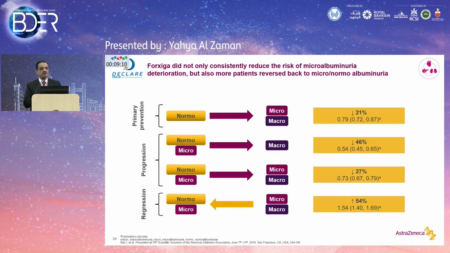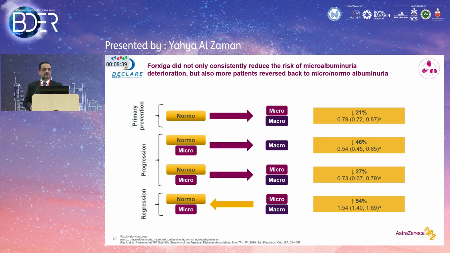This is a beautiful slide. I mean, after you see this slide, I'm sure you will change your vision, your approach to diabetic patients. This is looking at kidney disease and the microalbuminuria itself. These are the different patients that you may see in the clinic. You can see a newly diagnosed patient, or a diabetic patient who has normal albuminuria. And you are afraid that by time, with poor diabetic control, or by time by itself, he can progress to microalbuminuria or even macroalbuminuria. Using an SGLT2 inhibitor,